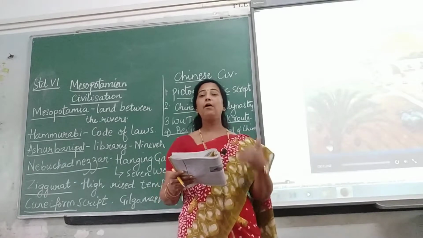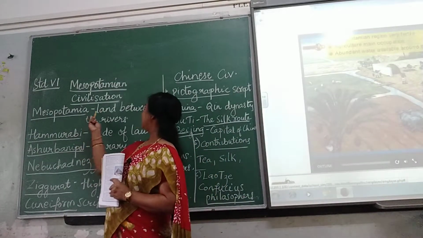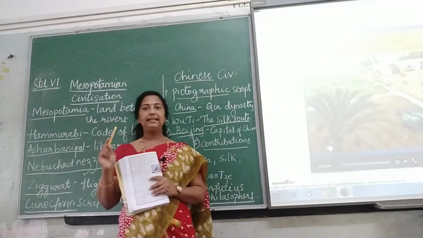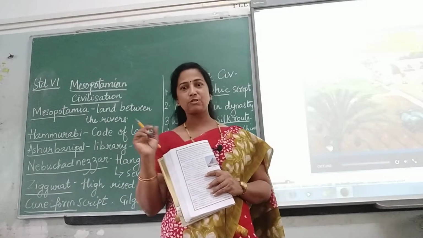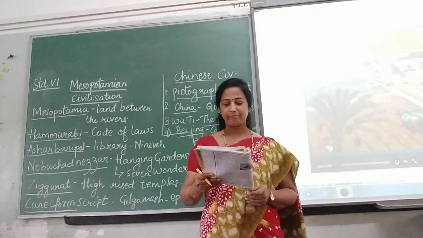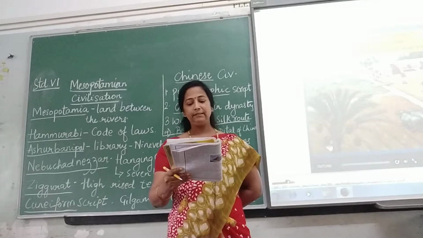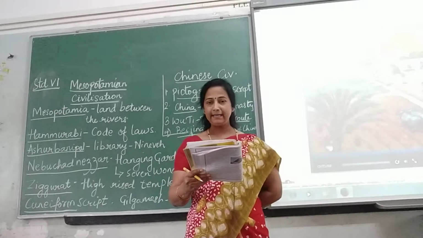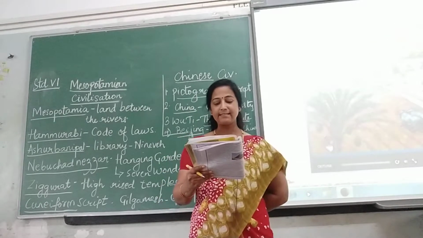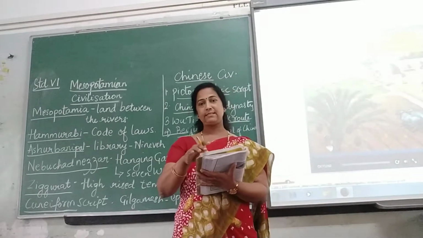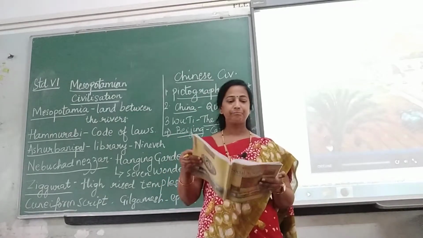So now, what does Mesopotamia mean? Mesopotamia means land between the rivers. The land which is located between the rivers, the name of that place is called Mesopotamia. This region was ruled by Sumerians, Babylonians, Hittites, Assyrians and Neo-Babylonians. These were the different people who ruled Mesopotamia.